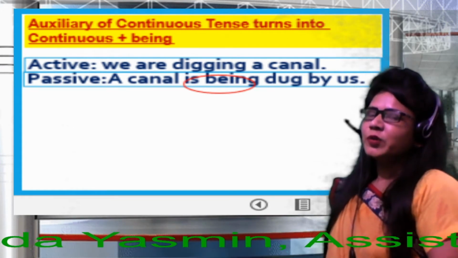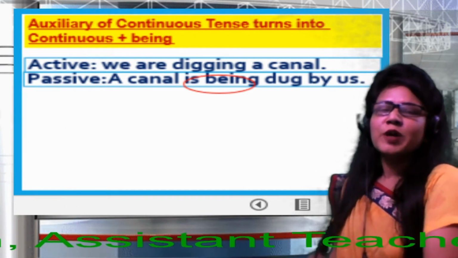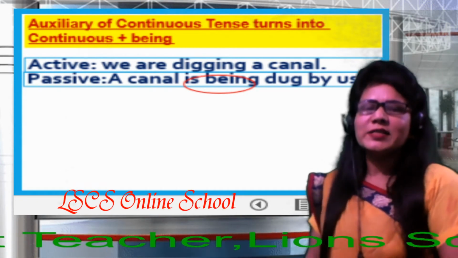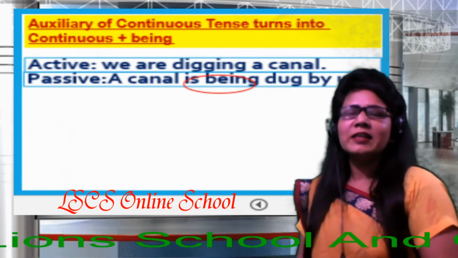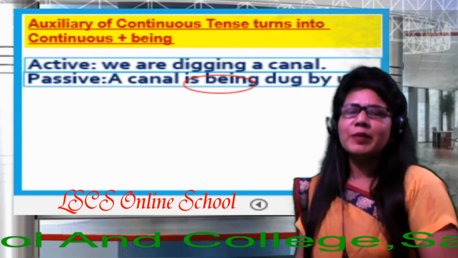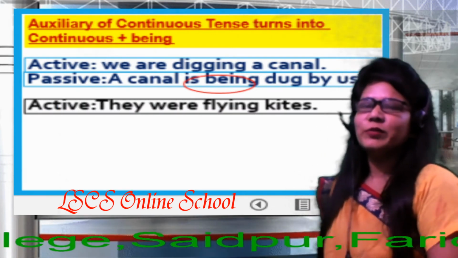So whenever we change it, we'll follow the auxiliary verb at that moment, dear learners. So this is the structure of present continuous tense, and in this case we'll add is being, am being, or are being. So dear learners, next one for you.